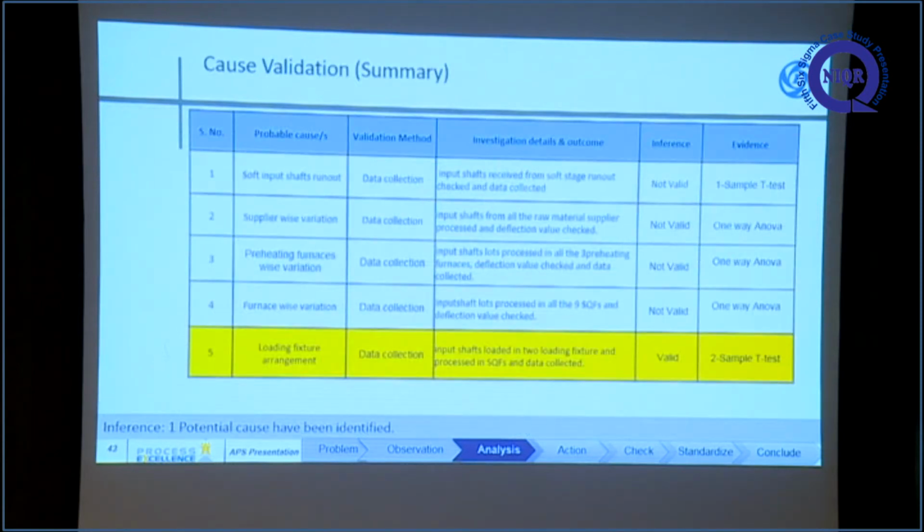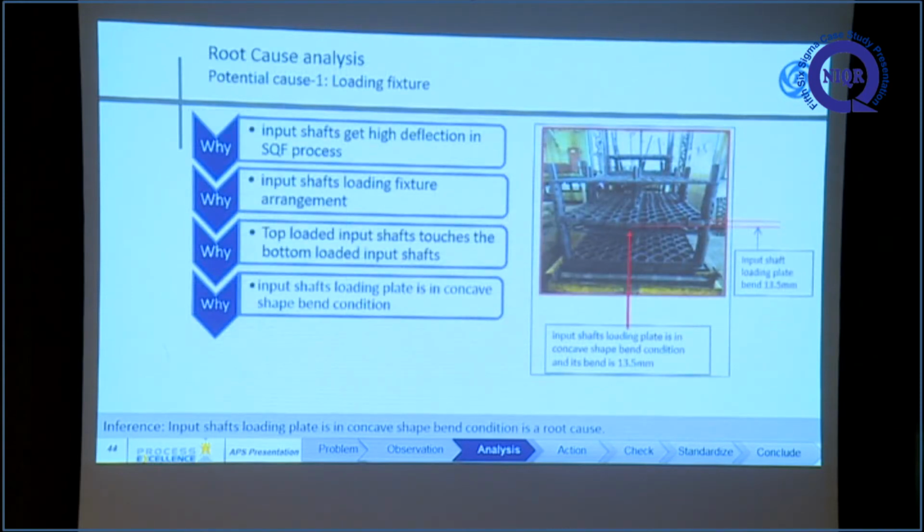Finally, we concluded that this is the valid cause and we are going to take action for this cause. The root cause analysis: the input shaft gets high deflection in the SQ process. This is mainly because of the input shaft loading fixture arrangement. Here you can see this is an empty jig, and in this jig we load the input shaft. This is a top layer, this is a bottom layer, and this is the middle plate.